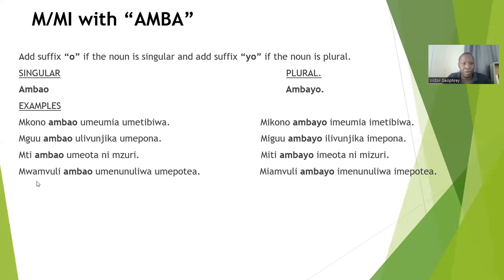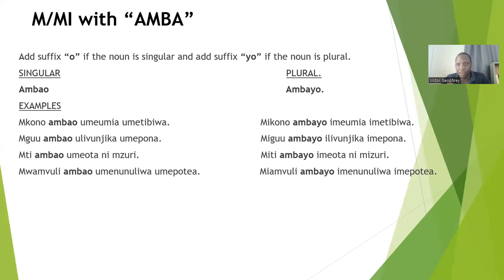Mwamvuli ambao umenunuliwa umepotea. In plural will be miamvuli ambayo imenunuliwa imepotea. Good. That's about the agreement of the mi noun class with the amba.